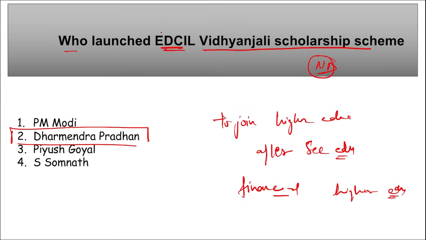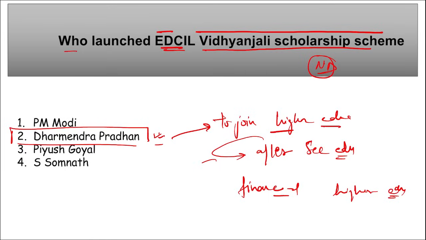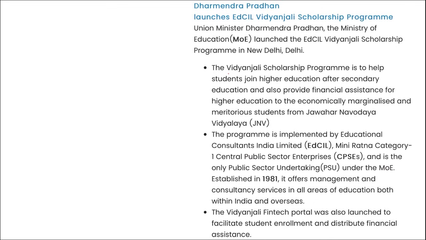Right? I repeat, under this EDCIL Vidyanjali Scholarship Scheme, this was launched by our Dharmendra Pradhan, our Education Minister, and the scheme is basically to help the underprivileged students to join higher education after their secondary education, and here financial support will also be provided to the marginalized or economically marginalized students. Here you can see this Vidyanjali Scholarship Program to help the students join higher education after secondary education, and also provide financial assistance for higher education to the economically marginalized and meritorious students from Jawahar Navodaya Vidyalaya, that is JNV.